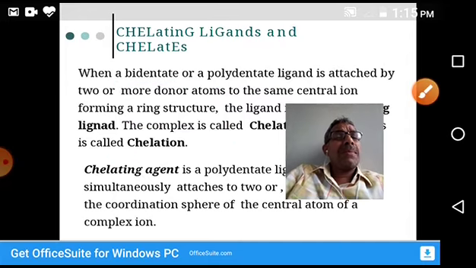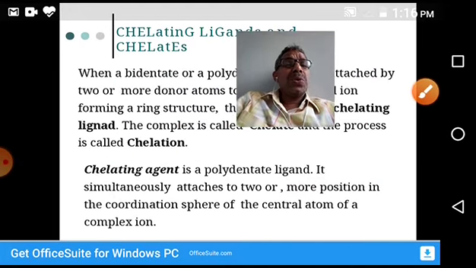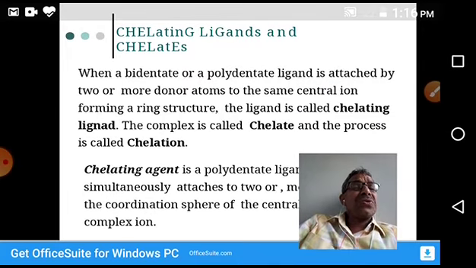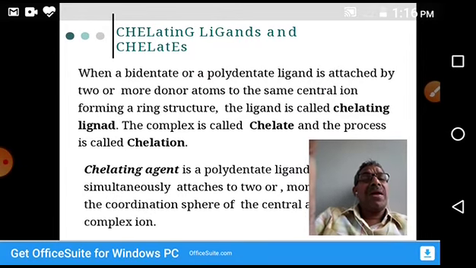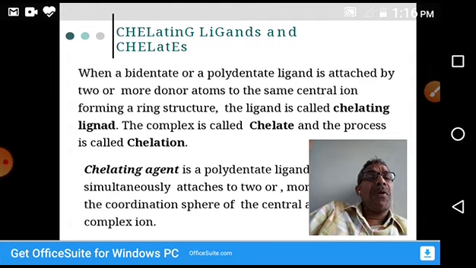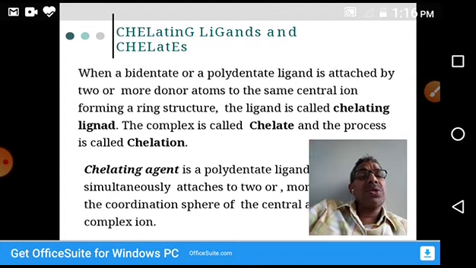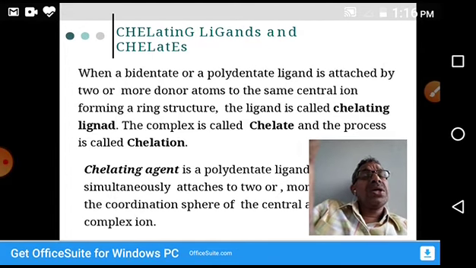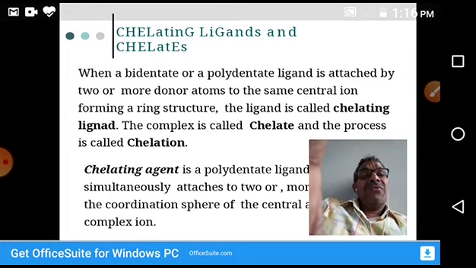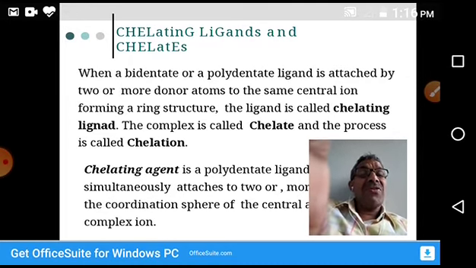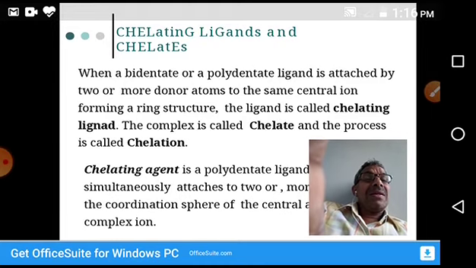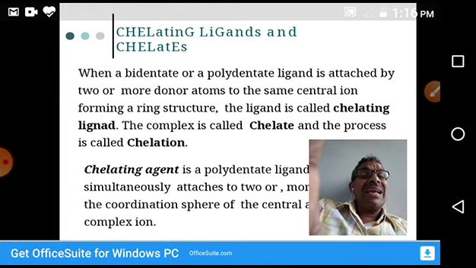We'll discuss examples also. So what is the definition? First listen carefully. When a bidentate or polydentate ligand is attached by two or more donor atoms to the same central ion, forming a ring structure, this is important, this ligand is called a chelating ligand. The complex is called a chelate.